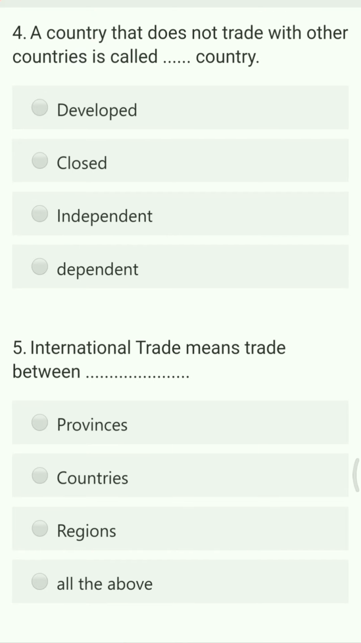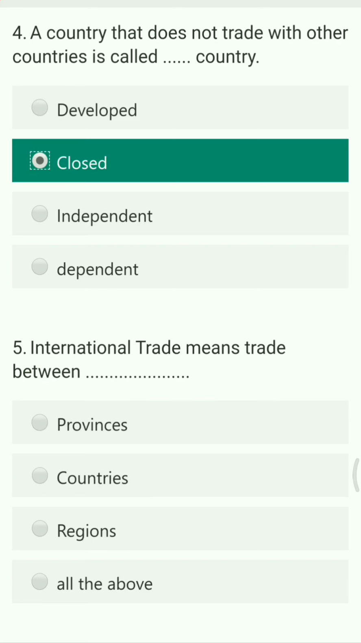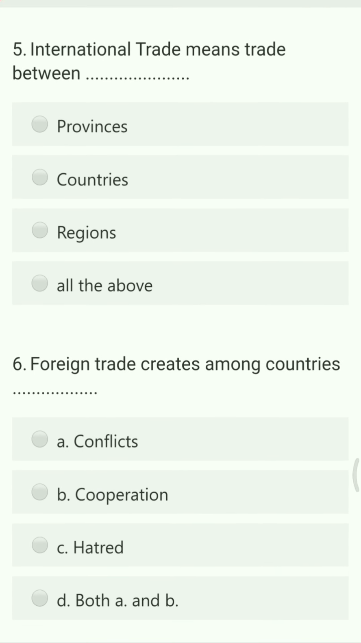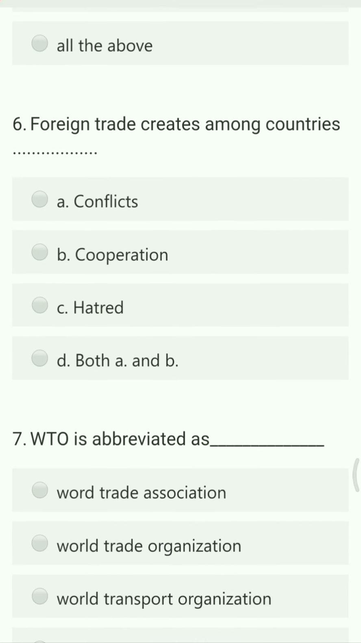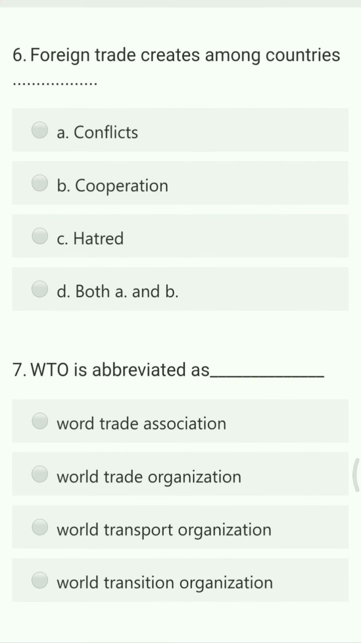Next question. A country that does not trade with any other country is called as dash countries. So the options are developed country, closed country, independent country and dependent country. So whichever country is not trading with other foreign countries, that country is called as closed country. Next question. International trade means dash means trade between dash. So the options are provinces, countries, regions, all the above. So the right answer is countries. So when we trade between two countries, then it is called as international trade.